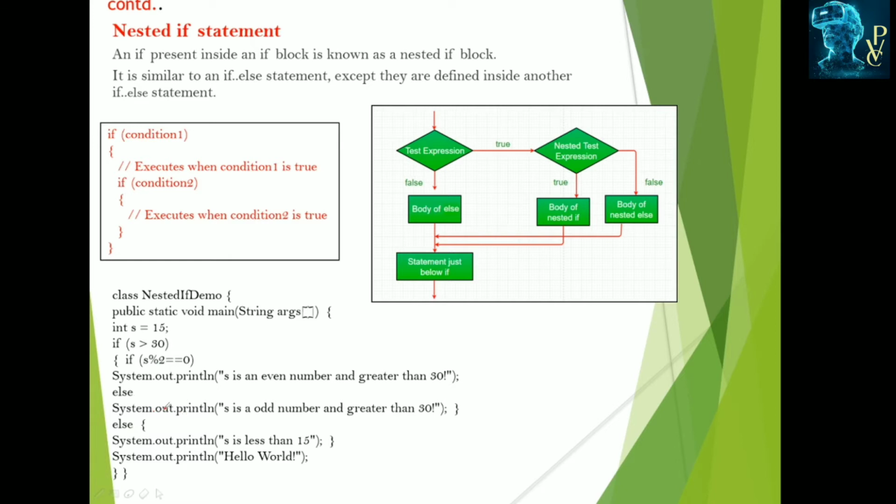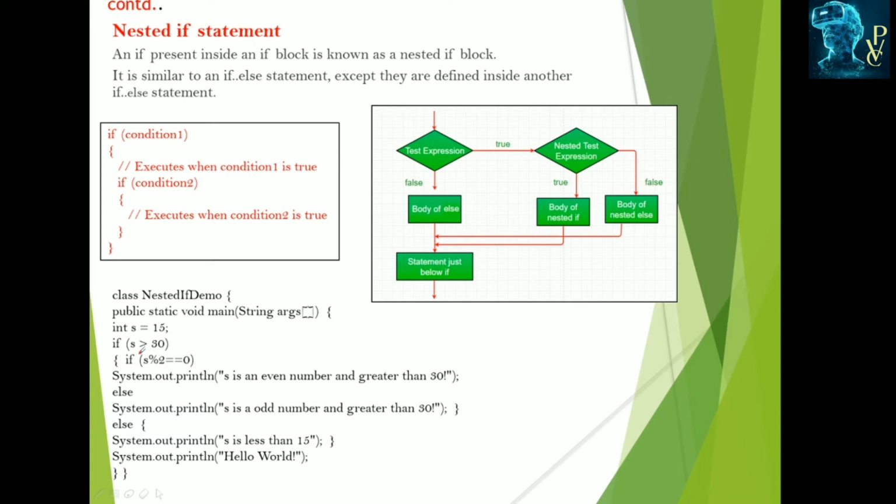Otherwise it displays odd number and greater than 30. Here s must be greater than 30 and s must be divisible by 2. Here I am checking two conditions: s is greater than 30 as well as s mod 2 equal to 0.